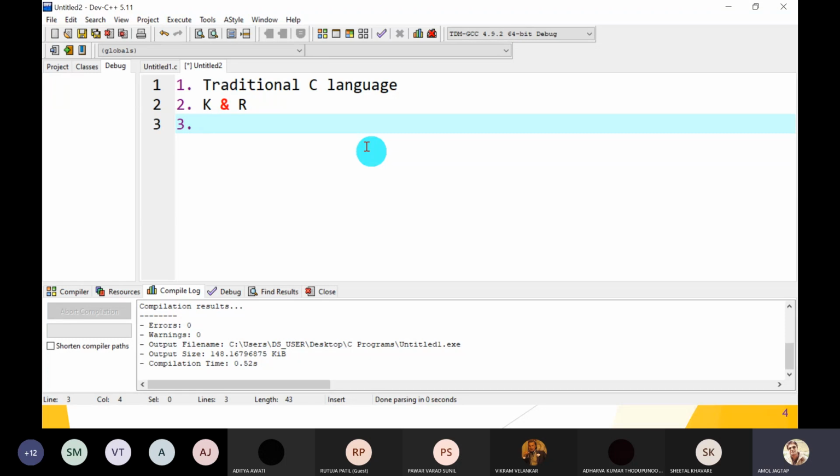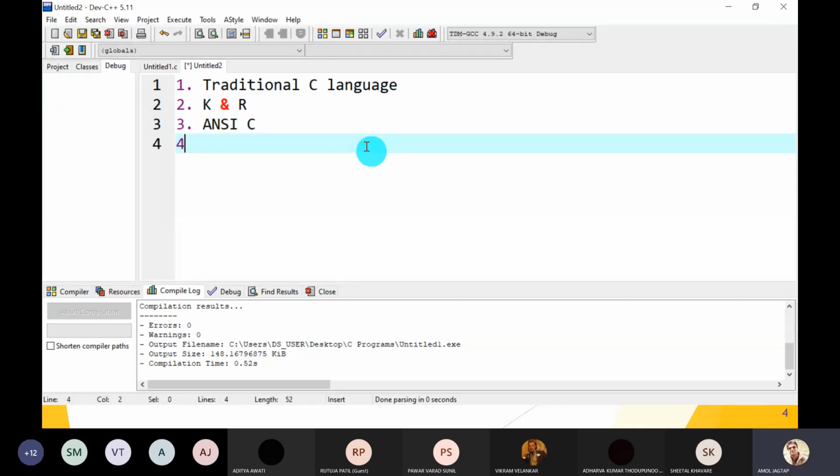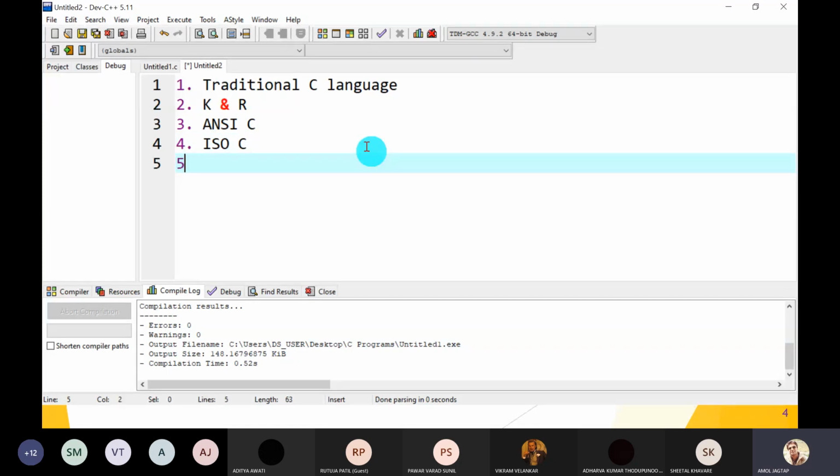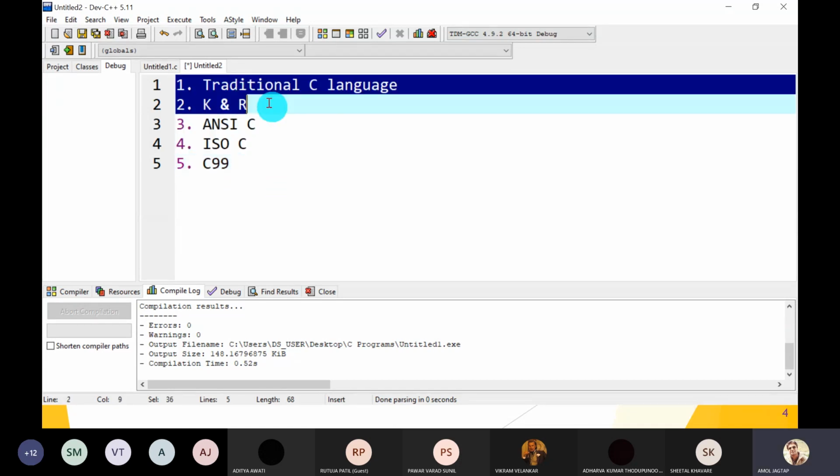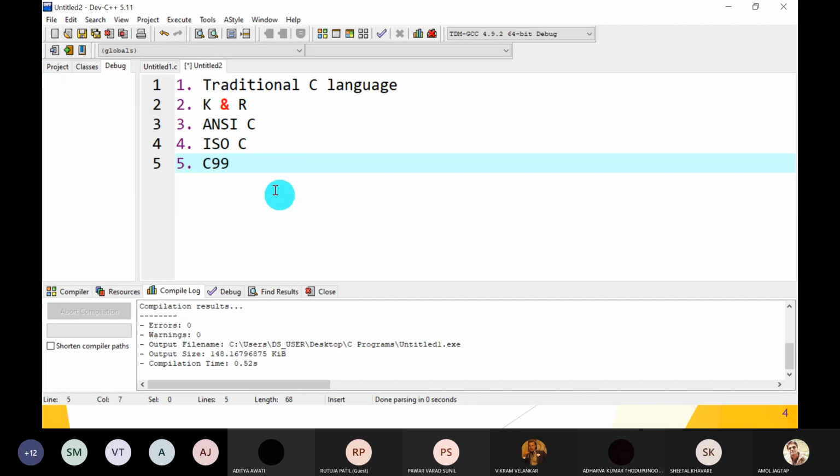Then third version, that is ANSI C. Then fourth version, ISO C language. Then fifth version, that is C99. So these are the different versions available of the C language.